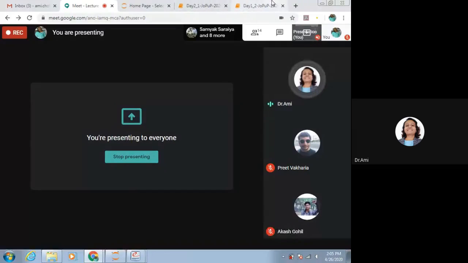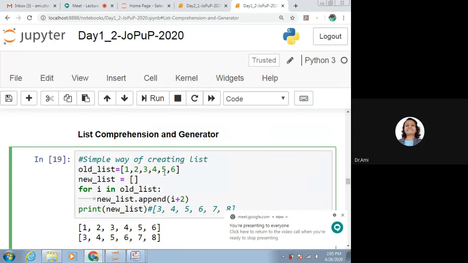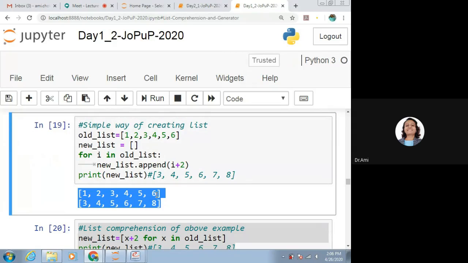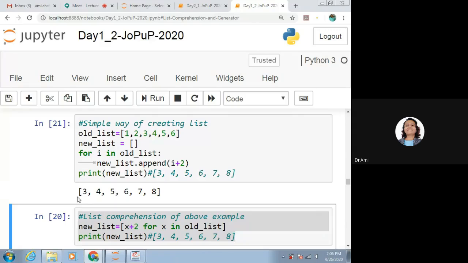So let us see its file, that is our Jupyter notebook file. It is here: old_list. That is the simple way, and we can see the output. We can run it again. First of all, I have printed the list also. Let us run it so you can see the output.